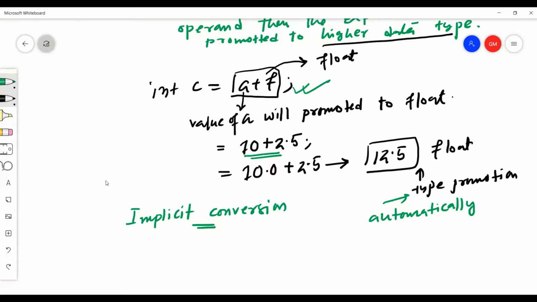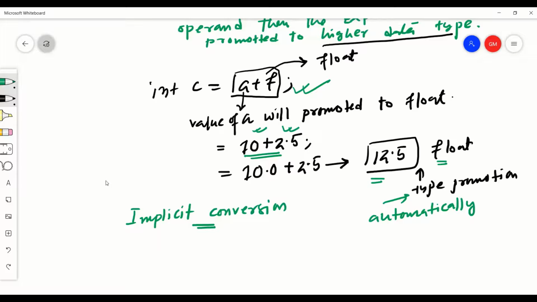This type of conversion is called implicit conversion, or sometimes automatic conversion as well, because everything is taken care of by the compiler here. The compiler checks which one is lower, which one is higher, and converts to that type. Now if we look carefully, 12.5 is a floating point value.